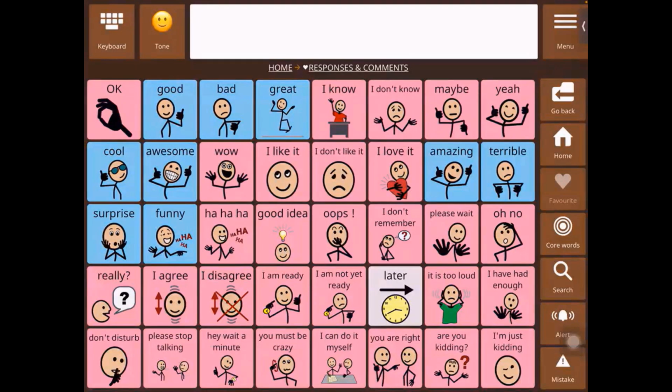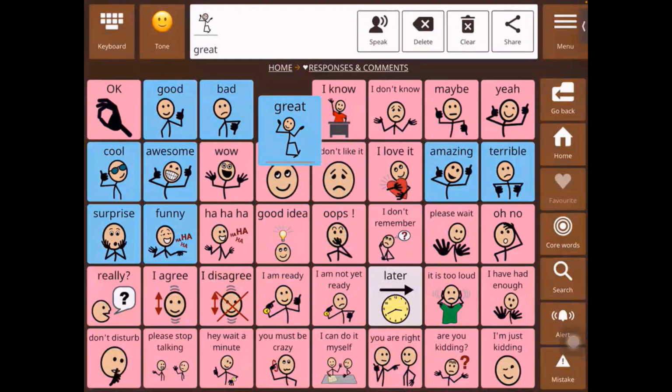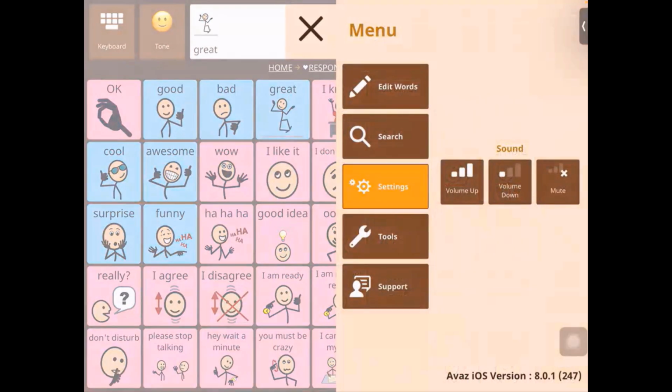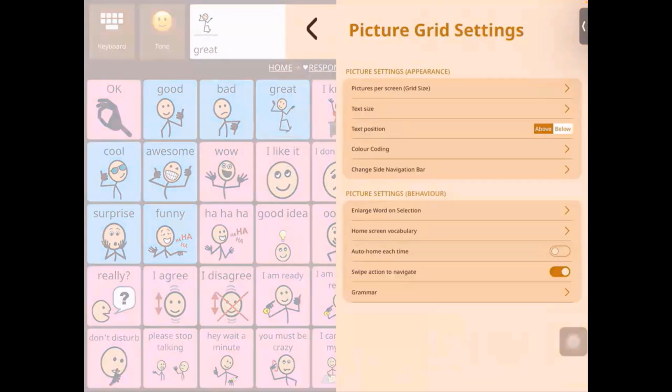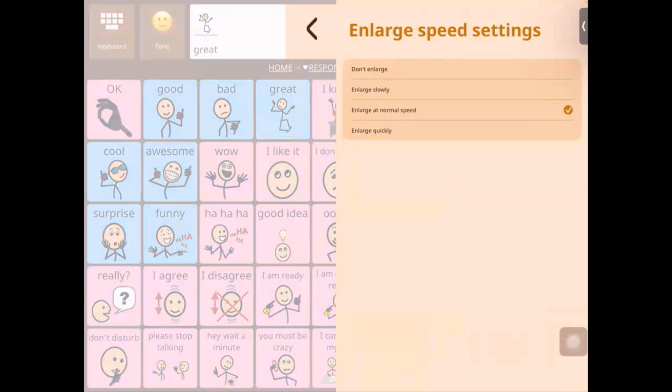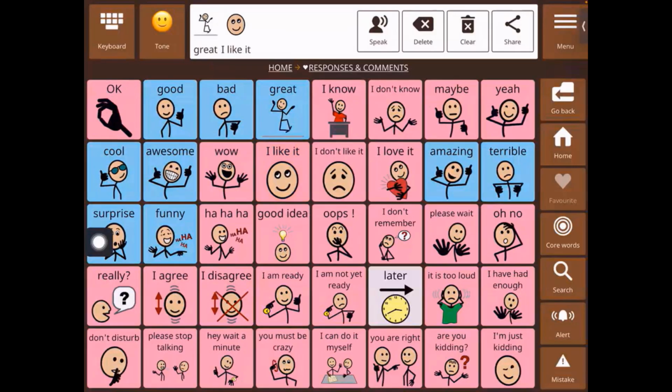But now we can select the speed with which this happens, normal, slow, and fast, but also we can turn it off. So if I say don't enlarge, then there is no zoom happening. So I'm going to leave it at don't enlarge.